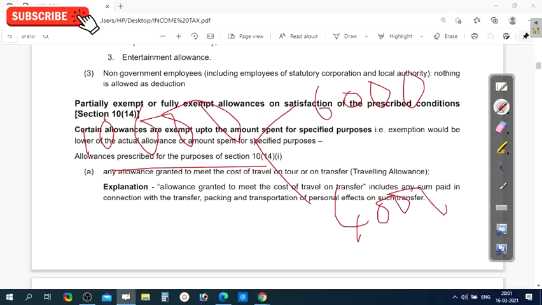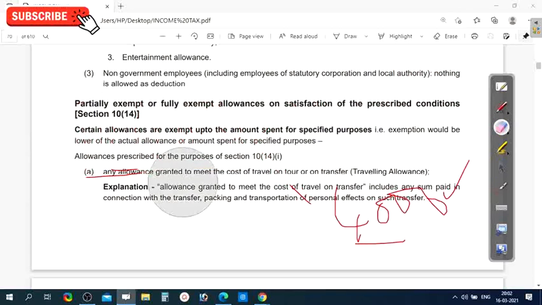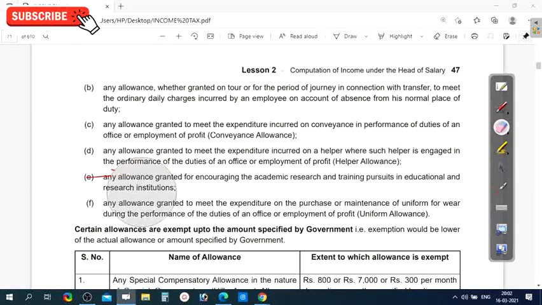So on 6,000 you do not have to pay any tax, but on 4,000 you have to pay tax. Means the amount which is actually spent is exempted, and the remaining is taxable in the case of these six allowances.